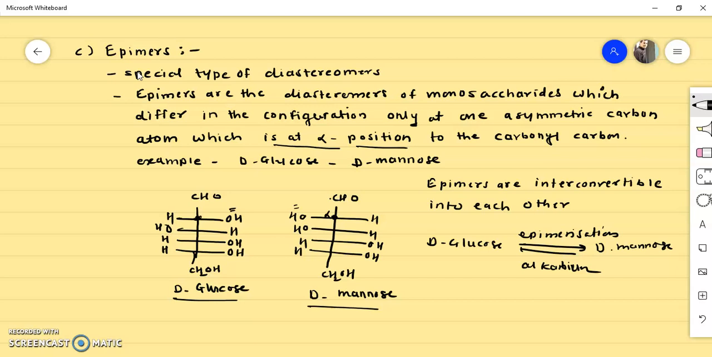So today in this video we have seen enantiomers, diastereomers and epimers. So for a while we'll stop here and we'll meet in the next video with other stereoisomers.